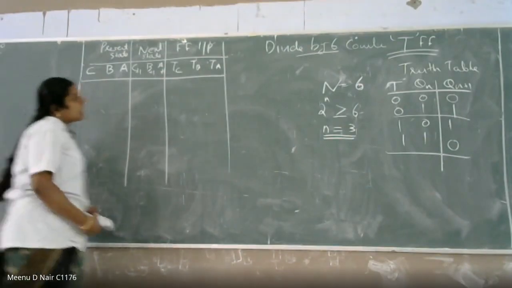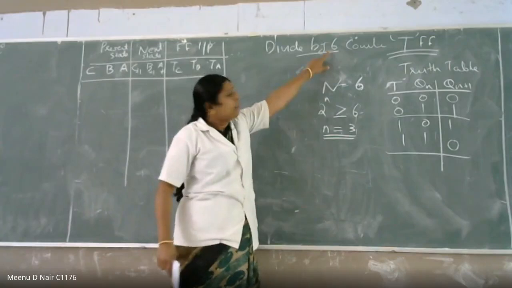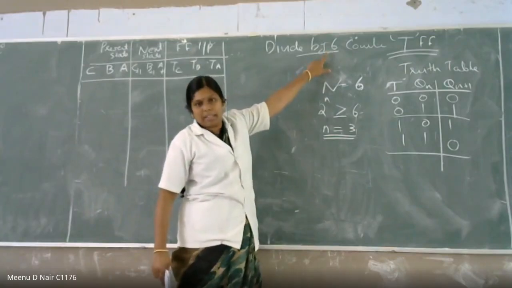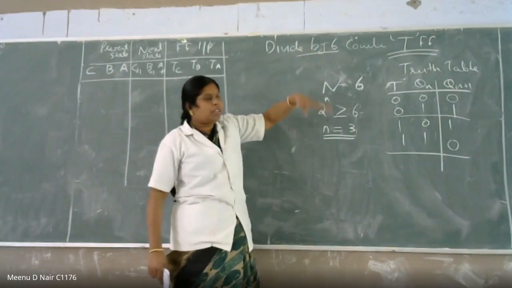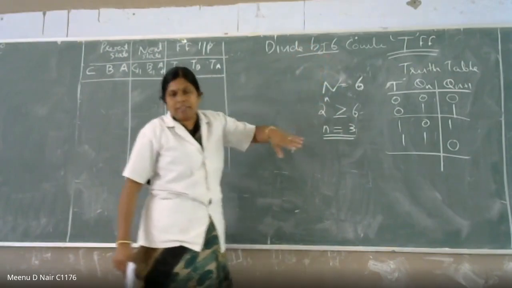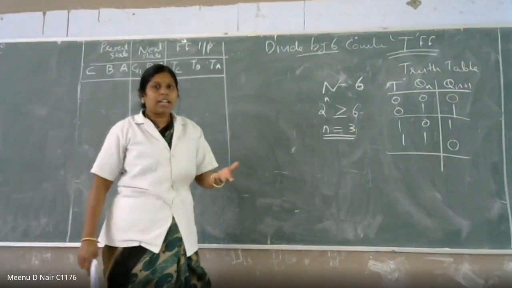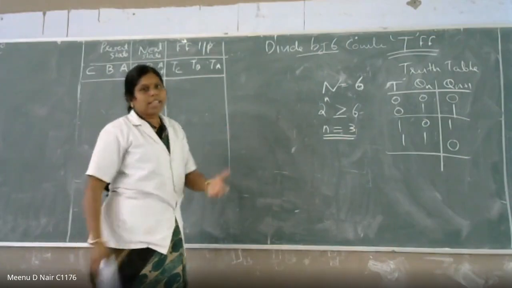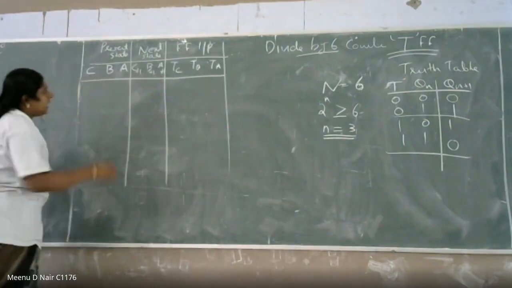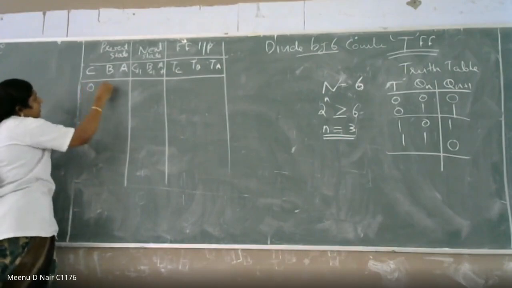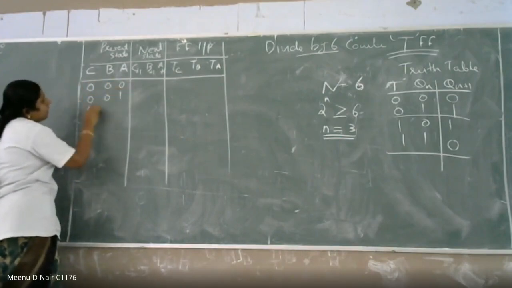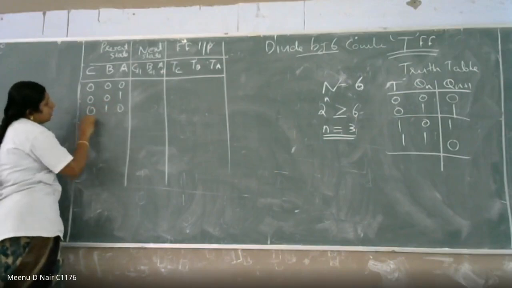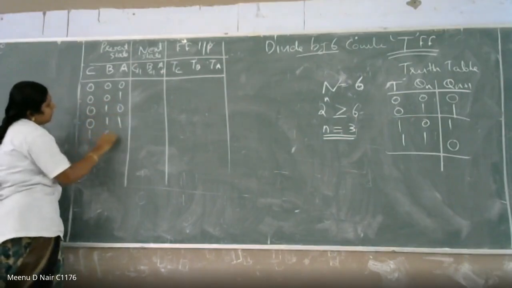Now we are going to write the states. They are asking for 6 states, so there should be only 6 states. If there is any other state, if it comes also, that is a don't care condition. You do not know what it actually is. So you write 6 states: 0 0 0, then 0 0 1, 0 1 0, 0 1 1, 1 0 0.